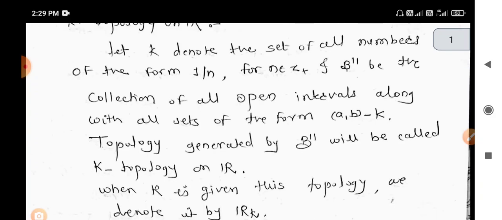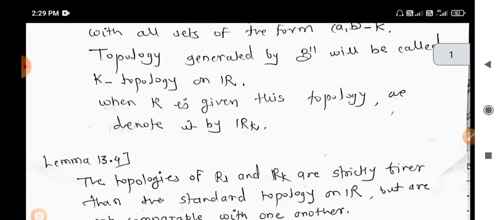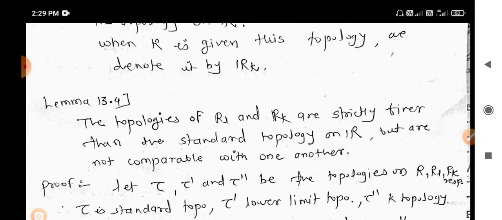So using the basis we can compare the topologies, by Lemma 13.3. It says that the topologies on R_L and R_K are strictly finer than the standard topology on R, but not comparable with one another. That is, R_L and R_K are finer than the standard topology, but neither R_L is finer than R_K nor R_K is finer than R_L.